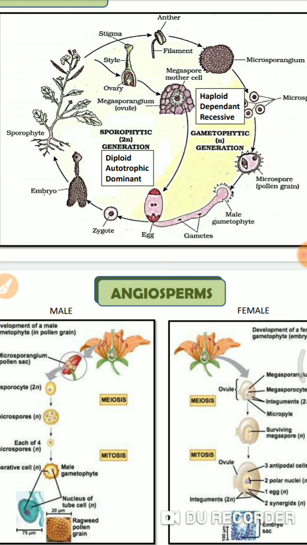When all these criteria are fulfilled, the seeds germinate.